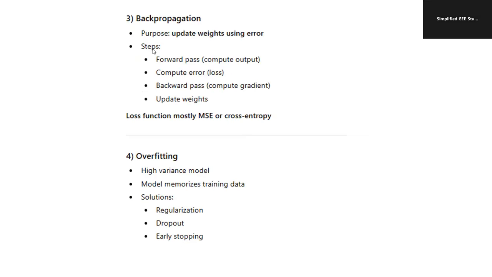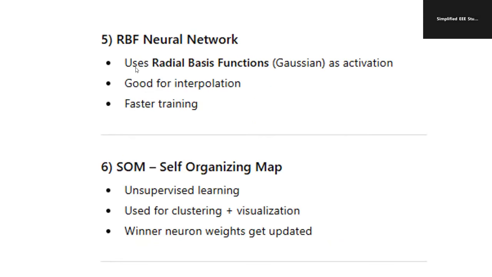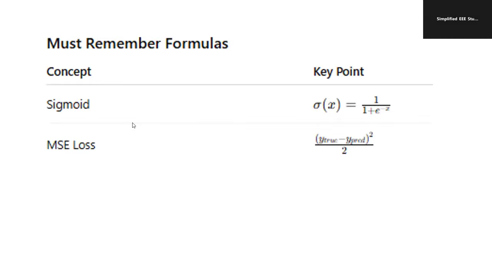Then backpropagation updates the weights using error. Overfitting means a high variance model. And what is the meaning of RBF neural network? Radial basis function. What is SOM? Self-organizing map, which is unsupervised learning. The sigmoid function output is 1 by 1 plus e to the power minus z. MSE loss means (y true minus y predicted) whole squared, divided by 2.